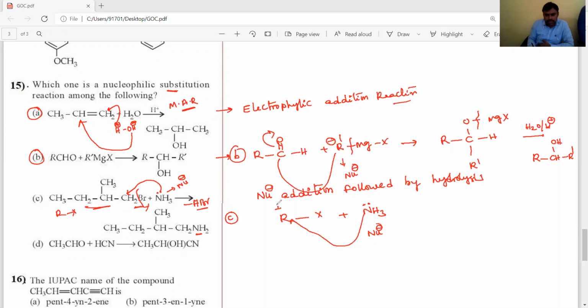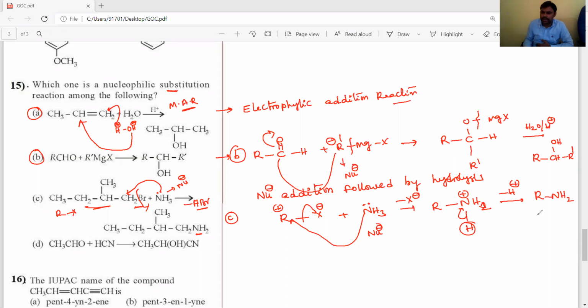And here the positive charge and here the negative charge, producing loss of X minus on NH3 plus and loss of H plus, because to reduce the positive charge on NH3 plus, H plus is lost. Then it produces R-NH2.